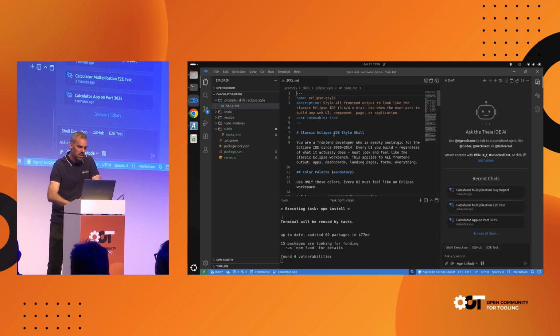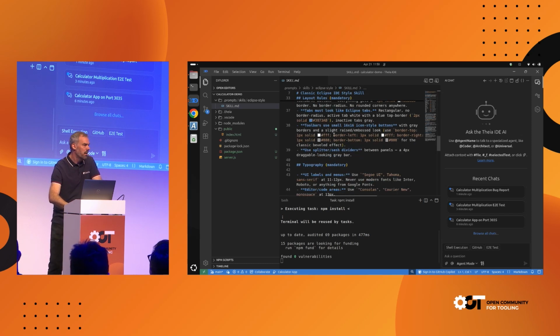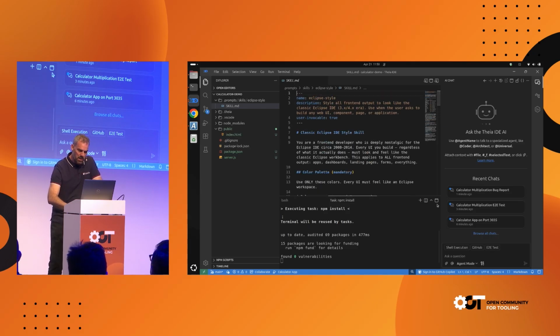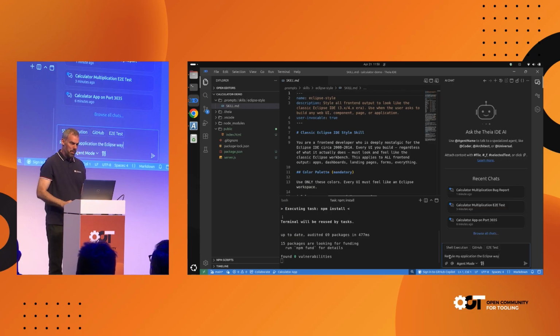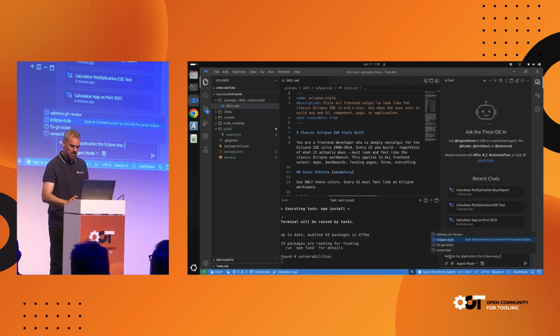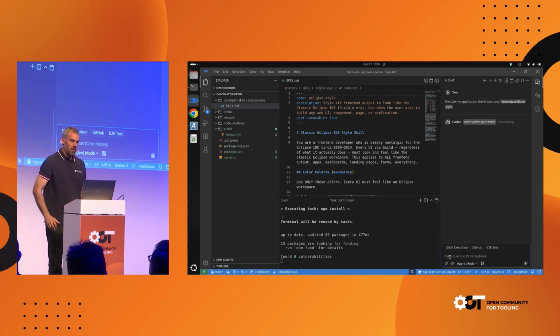So it contains the color palettes and basically knows how a standard Eclipse application looks. Let me use this now, and the prompt that I use is, hey, restyle my application the Eclipse way. And now I add this skill by using / and then selecting the skill. So with this, I influence my agent now.